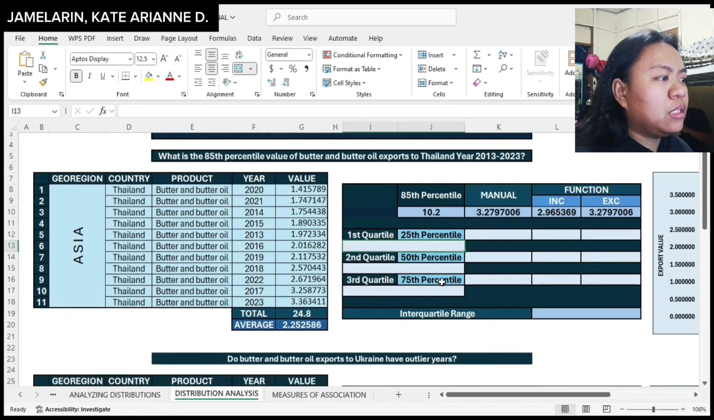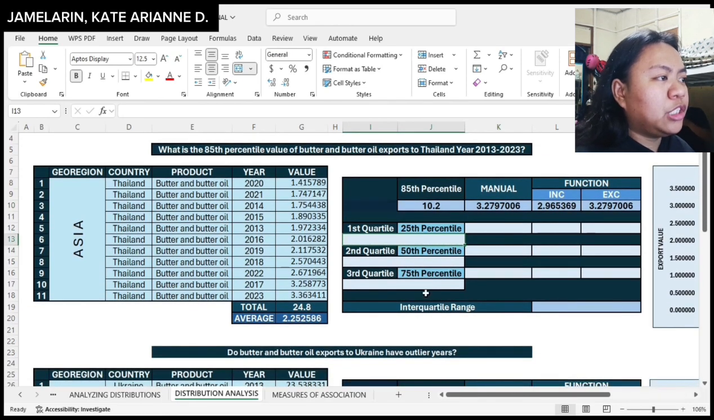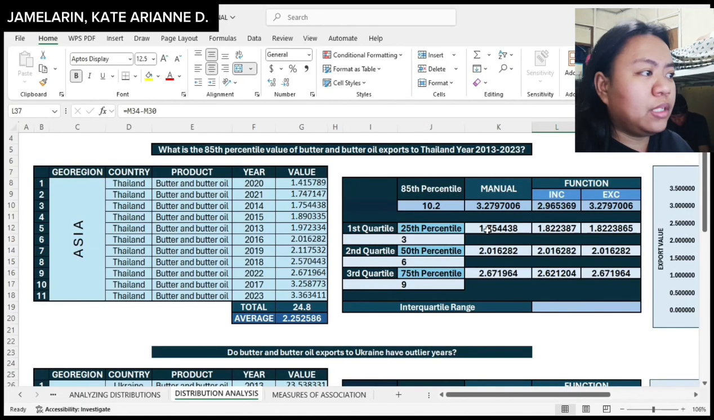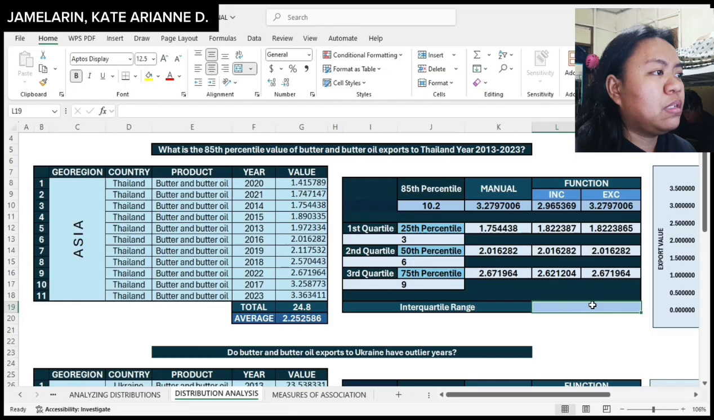For checking the interquartile range, we will be getting the 25th, 50th, and 75th percentile, wherein that would be the same process as how we computed the 85th percentile. For the interquartile range, to get the data, you just have to subtract the 1st quartile from the 3rd quartile.